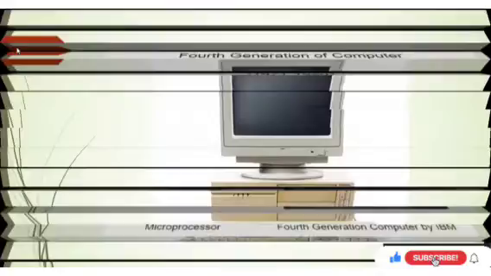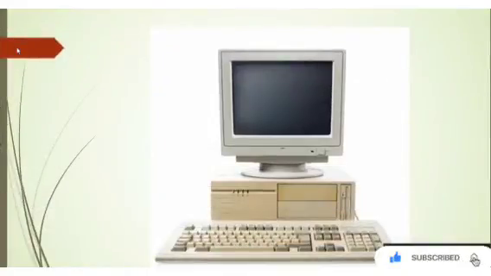Now, let's see some advantages of fourth generation. Due to the compact size, the computer became widely available for commercial and personal use. It also led to the revolutionary use of computers. Fourth generation computers were faster, smaller, reliable and more energy efficient than their predecessors. Also, fourth generation computers had more storage availability.